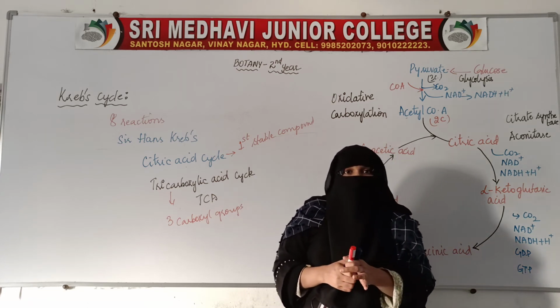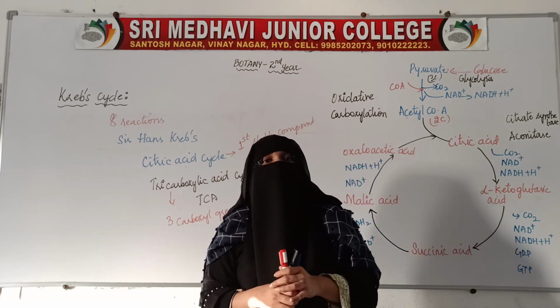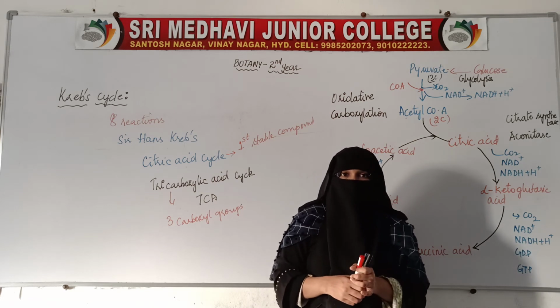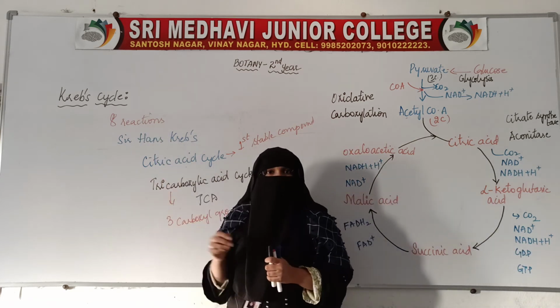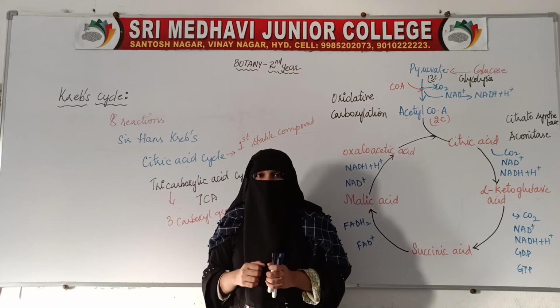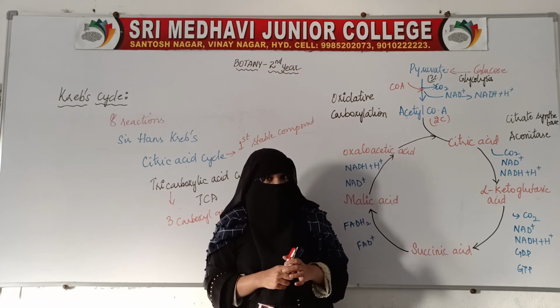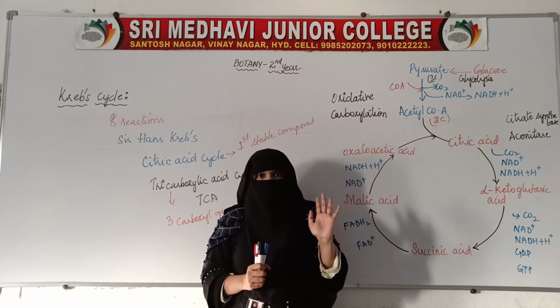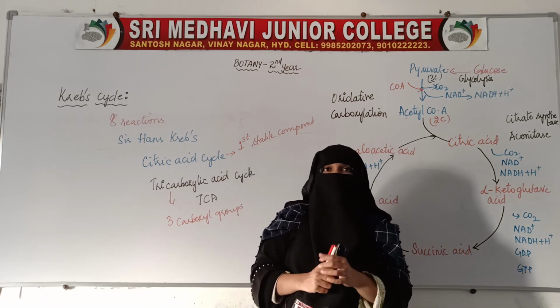So now let us see what happens during this Krebs cycle. What are the different reactions? We said that 8 reactions will take place. So what are those 8 reactions and how will this Krebs cycle take place? Let us start with the reactions.